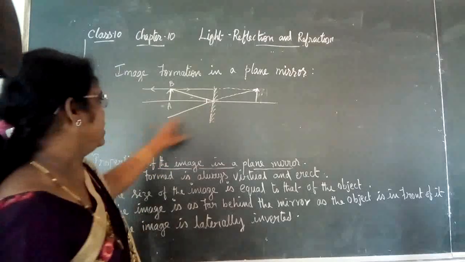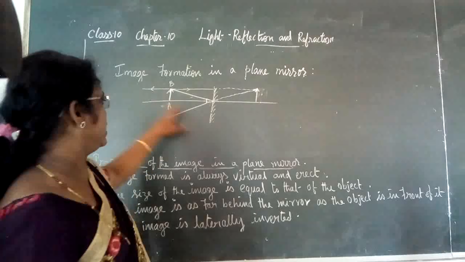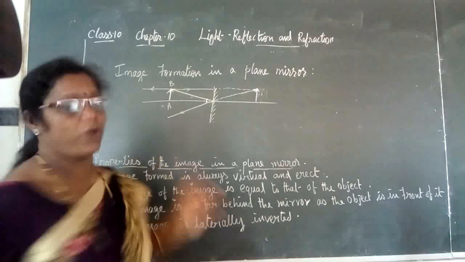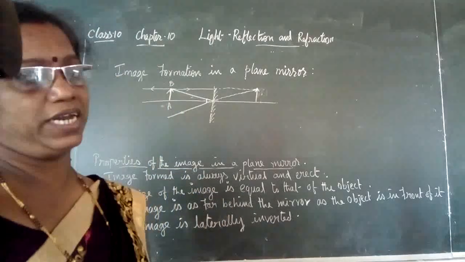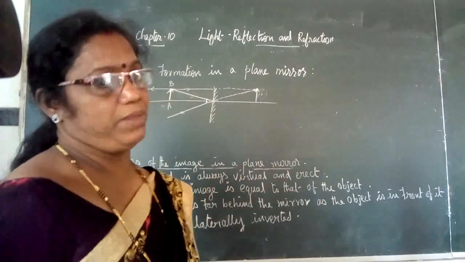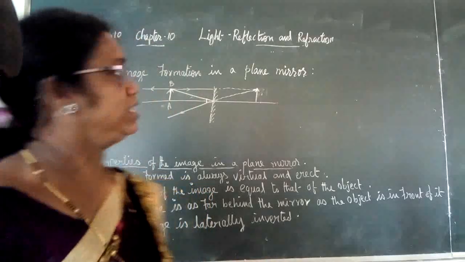Here the two reflected rays are not going to meet at any point. Hence, we are going to draw imaginary lines which meet at a point, because where these two imaginary lines meet, there we get the image.